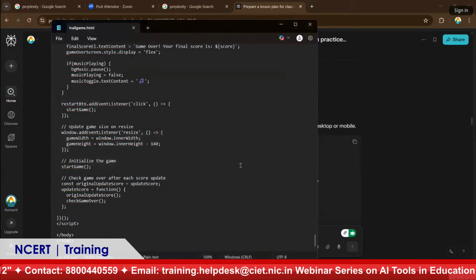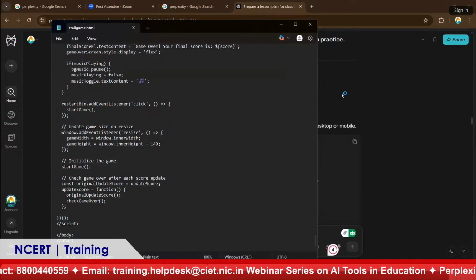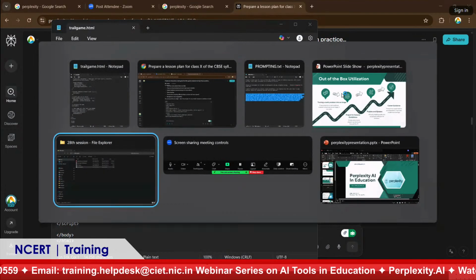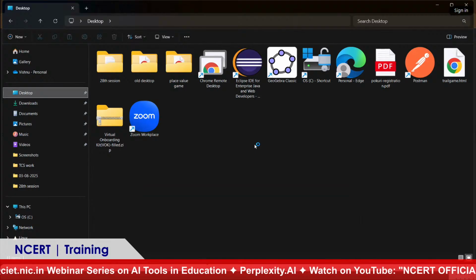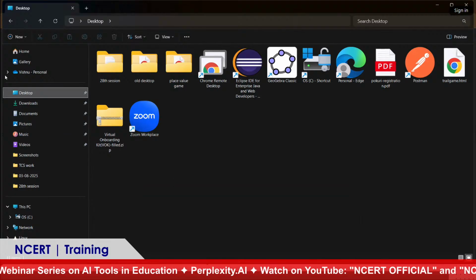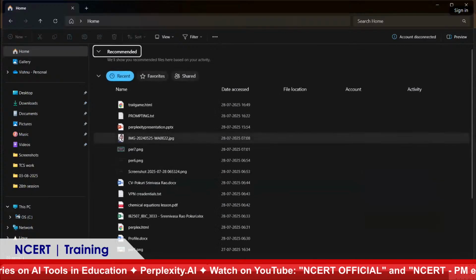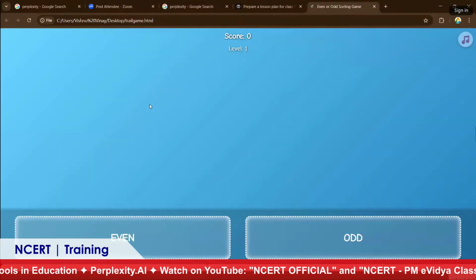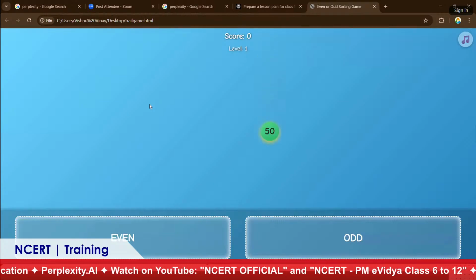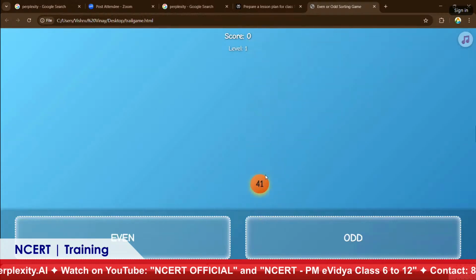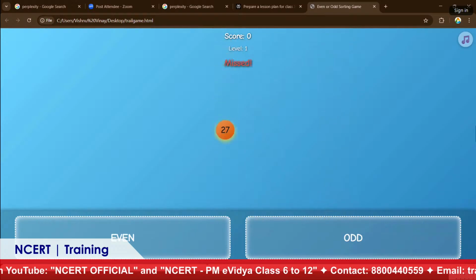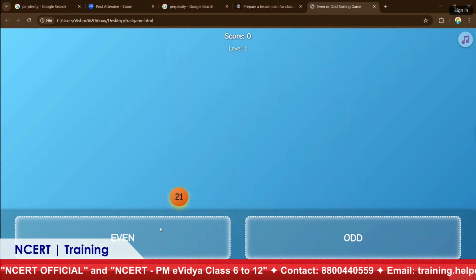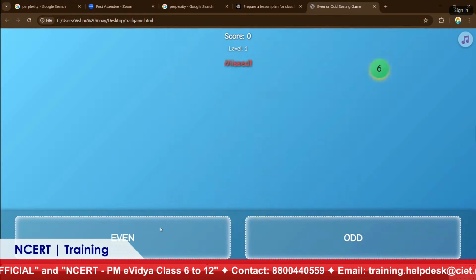Now I have saved this one. You can see this. When you click on that, it will give you a game. You can see that the numbers are falling down. Of course, some are missing for odd and all. One is missed. So it is just a beta level of game.